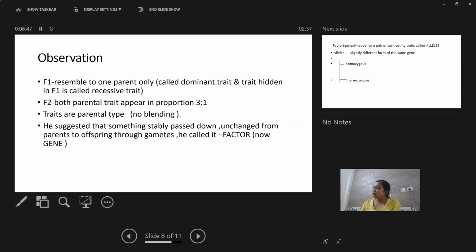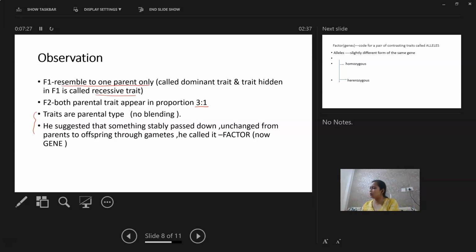So what are the observations? He observed the F1 generation plants have only one character, and that character is the dominant one. The other character is hidden, and he called it a recessive trait. In the F2 generation, both kinds of trait will appear in the ratio of 3:1. So finally he concluded traits are parental type. It means there is no blending or mixing of character. Since he had taken tall and dwarf, he was getting only tall and dwarf kinds of plants.